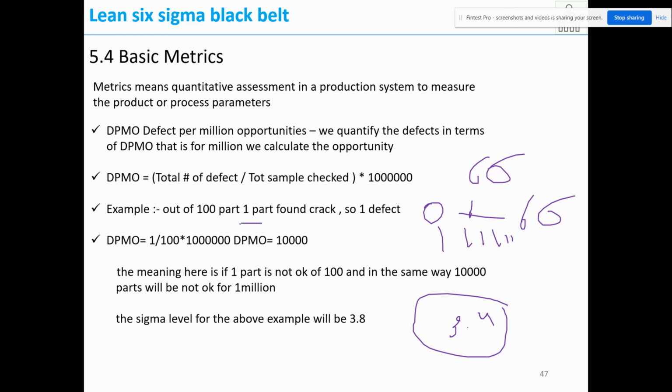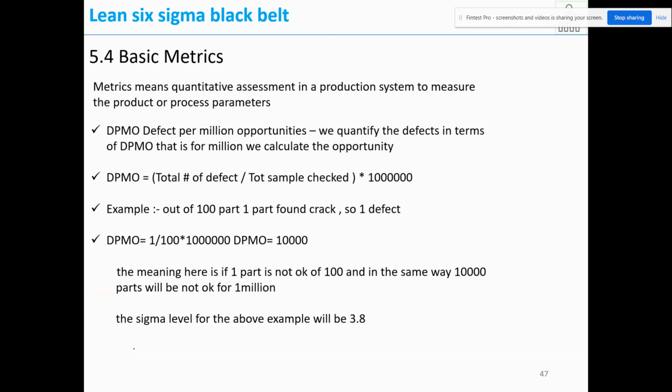Now we got DPMO as 10,000. There is a chart where, for 10,000, the sigma level will be 3.8. We have already seen in the previous chapters how to calculate the sigma level. Fine. So this is the basic metric for calculating DPMO.